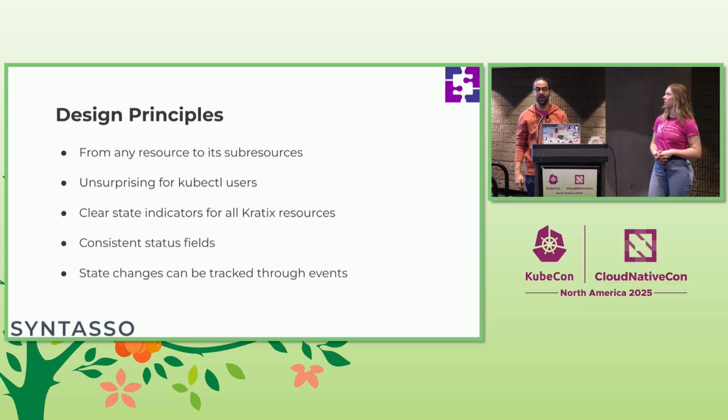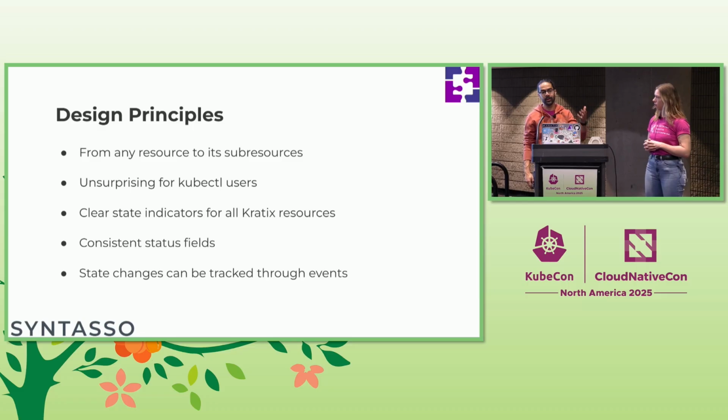The first one is from any resource to its sub-resources. We know that a promise creates a work, creates a work placement, and so on. So if any of the child resources breaks, we should be able to find the cause of the issue from the parent resource. It's basically a chain of events, a chain of status, and a chain of conditions that allows you to find the component down the stack that broke.